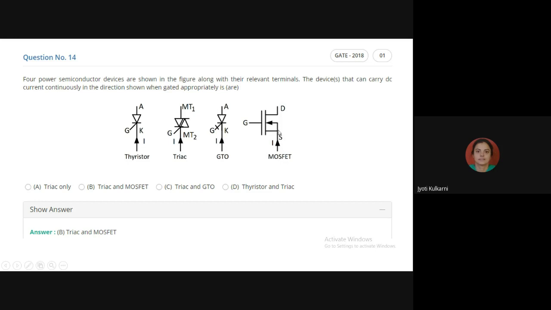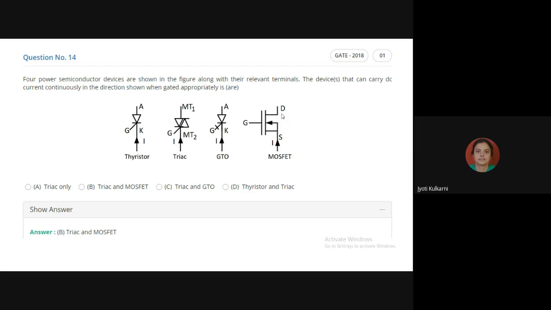To let the current go inside the device as per its arrow, we are giving the current in the figure at the source terminal. So source is my input terminal only. At the input terminal only, I am feeding the current. This external current I is at which side, input side or output side? In this figure, I am feeding it at the input terminal source or the output terminal drain?